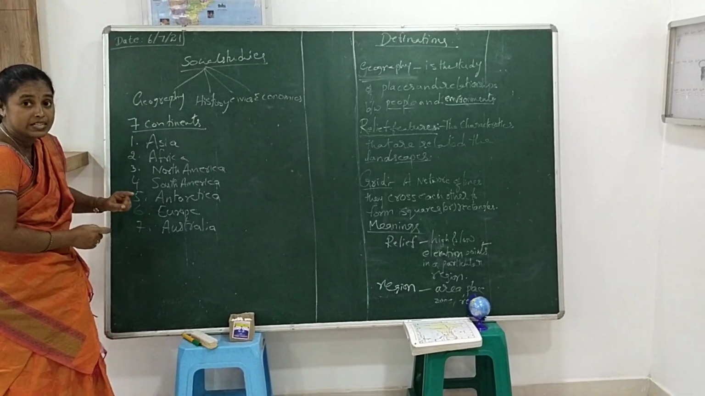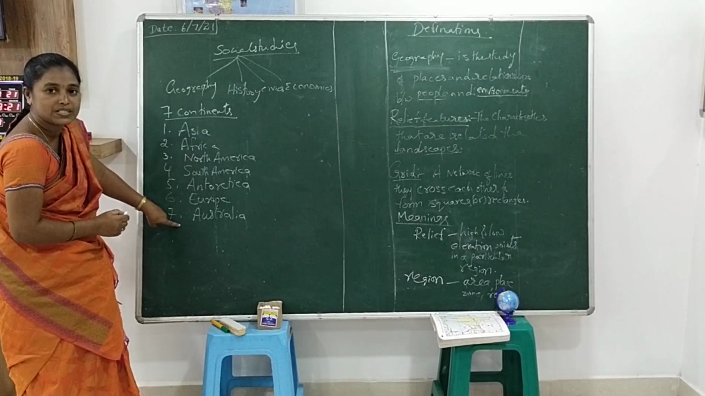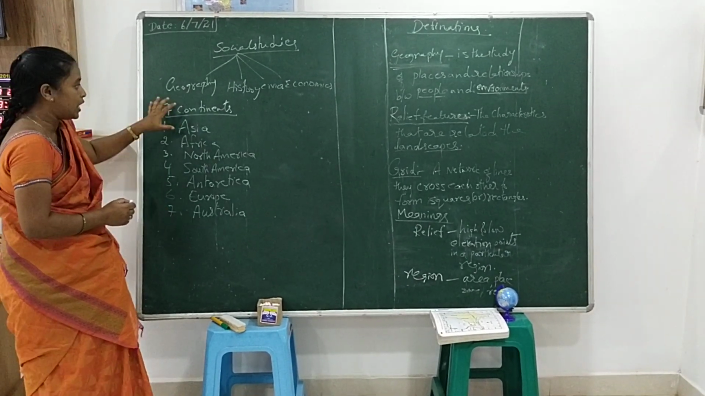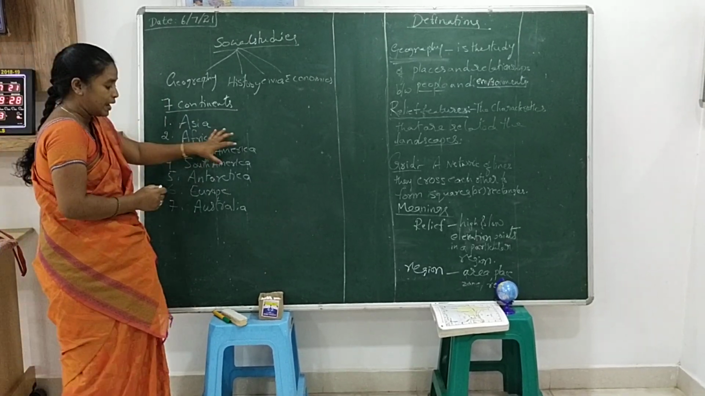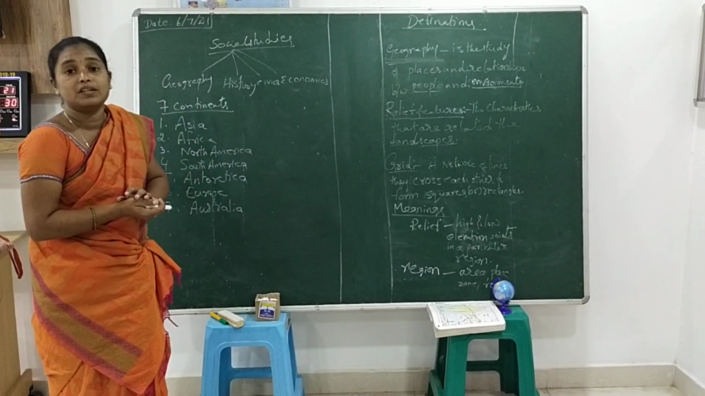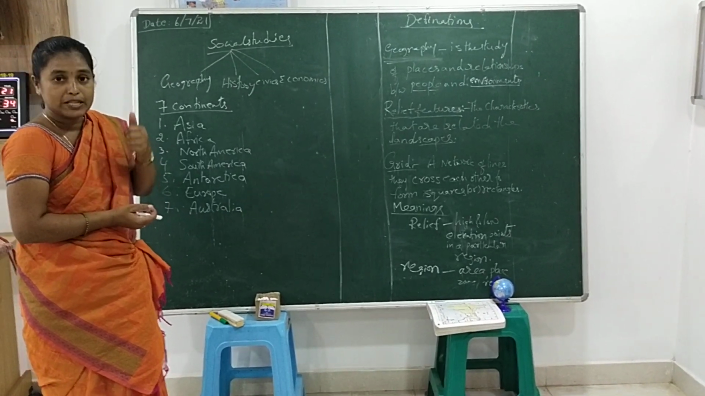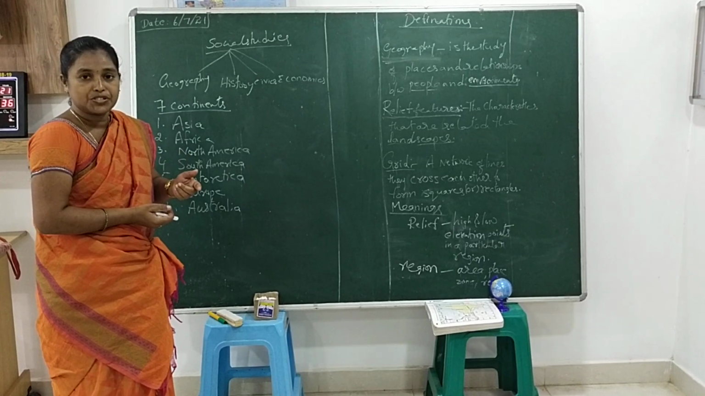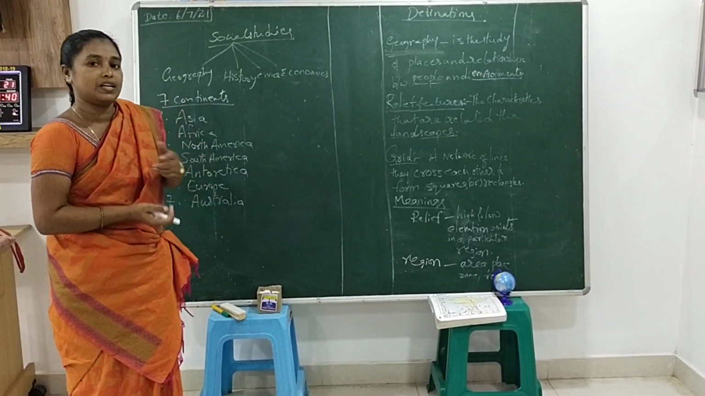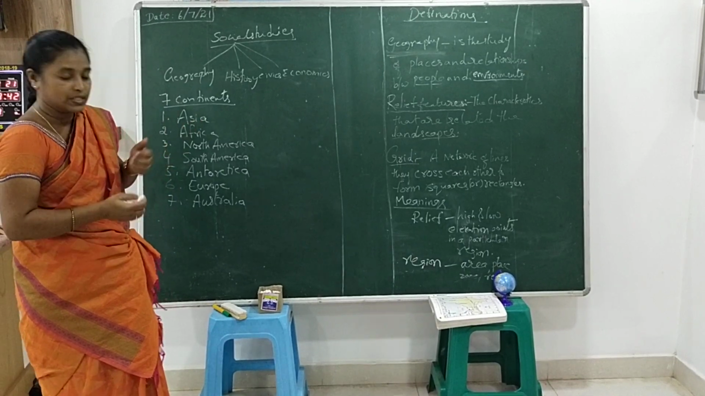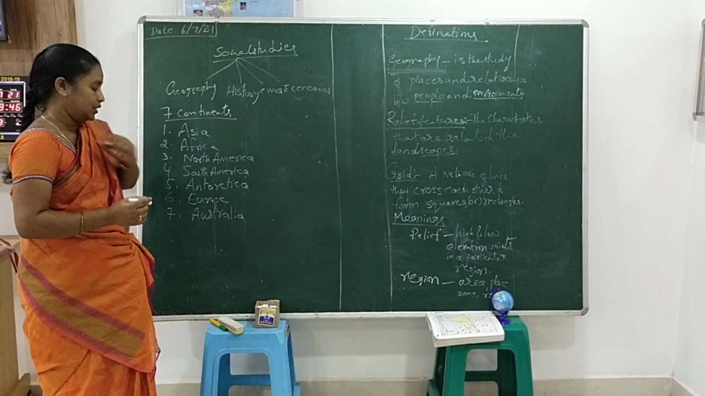What is the largest continent in the world? Asia. The last one, the smallest continent, is Australia. How many continents do we have in the world? 7 continents. Like that we have 5 major oceans. What are the 5 major oceans? Very good. Pacific Ocean, Atlantic Ocean, Indian Ocean, Arctic Ocean and Antarctic Ocean. Pacific Ocean is the largest ocean in the world. Arctic Ocean is the smallest ocean in the world.